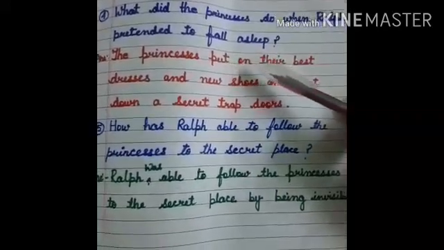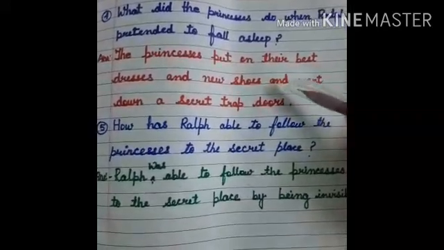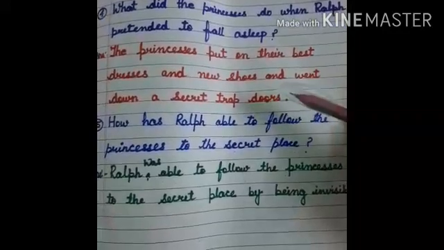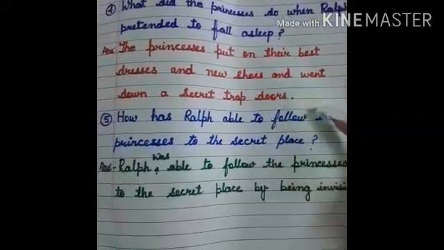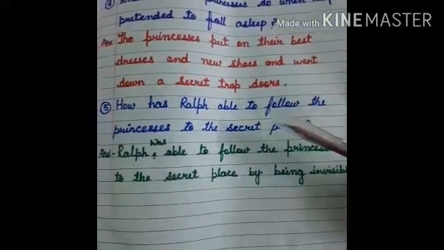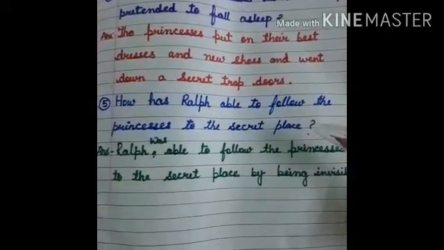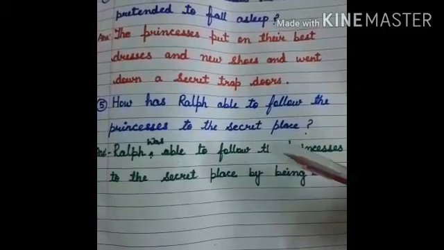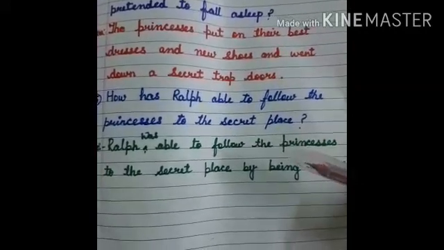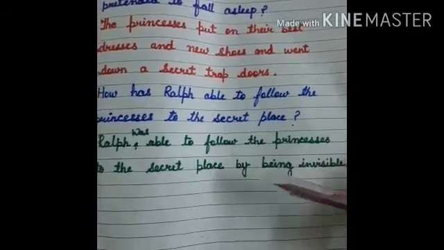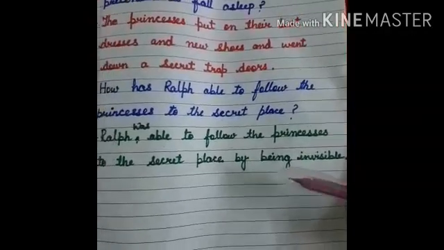The princesses put on their best dresses and new shoes and went down a secret trap door. Fifth number, how was Ralph able to follow the princesses to the secret place? Ralph was able to follow the princesses to the secret place by being invisible.